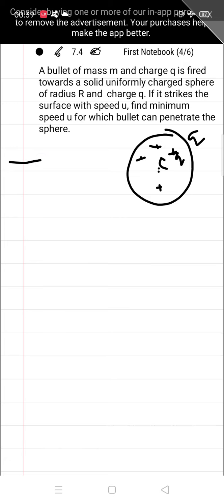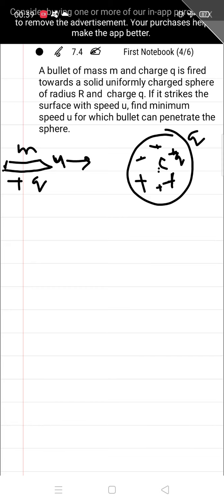Now a bullet is fired. Let the mass of the bullet be m and let the speed of the bullet be u as given in the question. The charge on the bullet is also plus q. So the charge on the bullet and on the sphere both is equal to q, the same charge. Now the bullet is fired with the speed u.